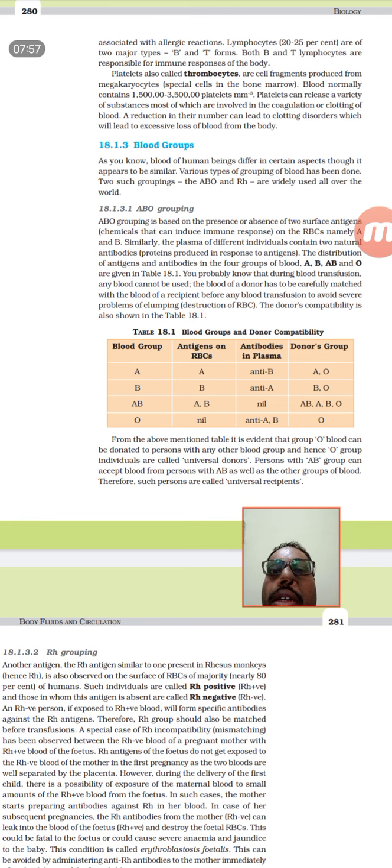AB blood group will be having both the antigens and they don't have any antibodies, so they can donate to any type of blood group. And O will not have any antigens but they have both the antibodies, so they can receive only O. So there are a lot of questions asked from this particular part.